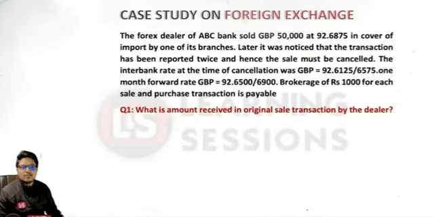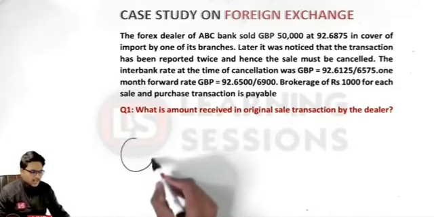Later it was noticed that the transaction has been reported twice. So inadvertently they have sold the GBP 50,000 two times. That is, they have sold 1 lakh GBPs, whereas they were to sell 50,000 GBPs. That is the issue, and that sale is to be cancelled. And how is the sale cancelled? They will be purchasing the exact amount of the GBPs.